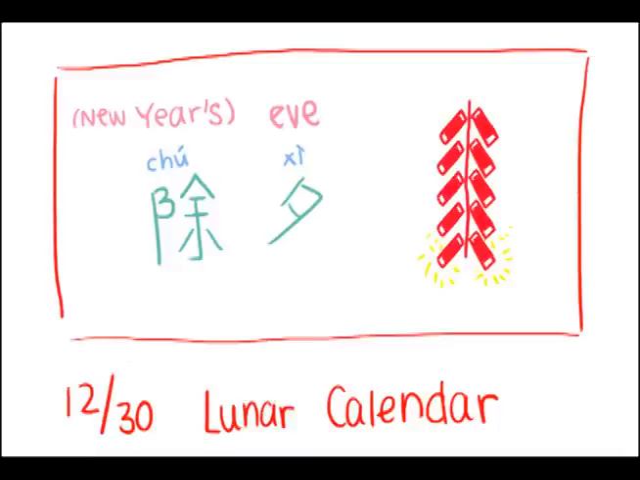People used to believe that a monster called Nian Shou would come at night. However, the monster was scared of loud noises and the color red, which is why red is so prevalent during Chinese New Year. It also became tradition for people to stay up all night to make sure that their family is safe from this monster.